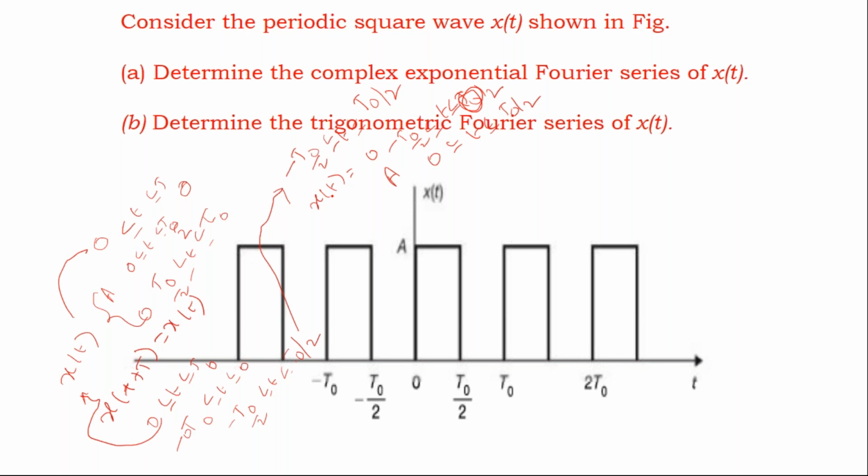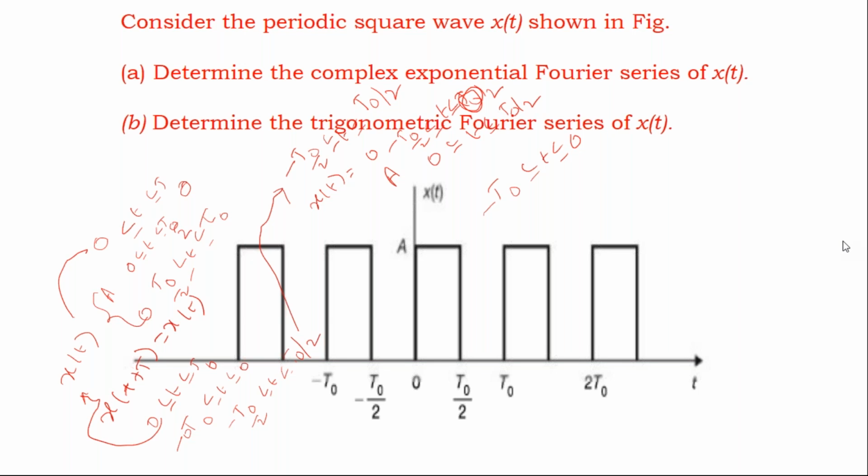Now please write the equation for the waveform from -t0 to 0. Do it fast. Now I want to write the expression for x of t from -t0 to 0. Yeah, Sri Lakshmi, you mentioned A. A is from which duration?